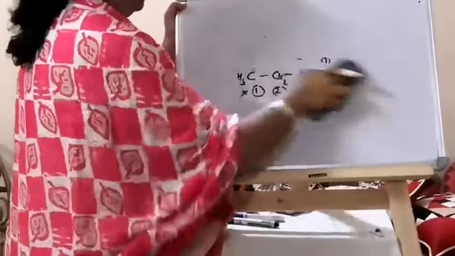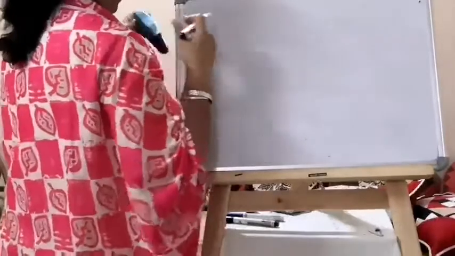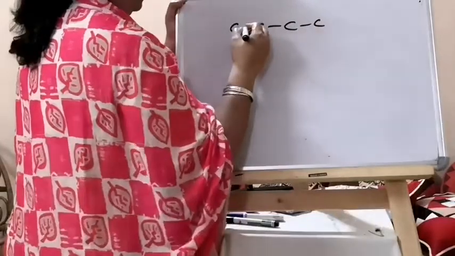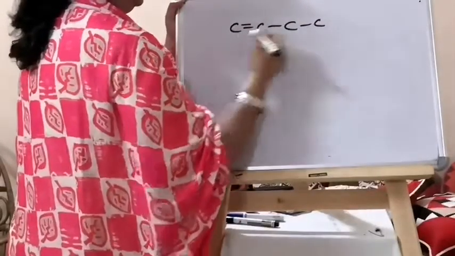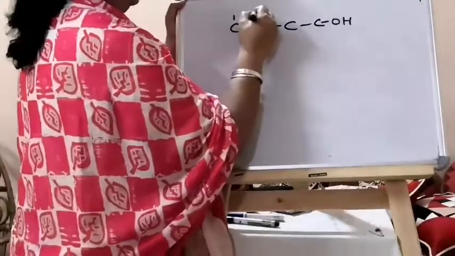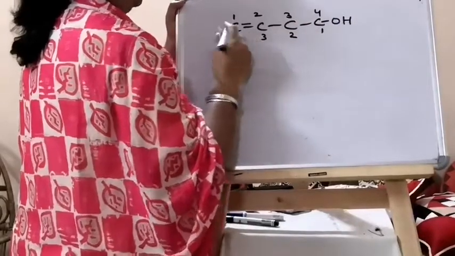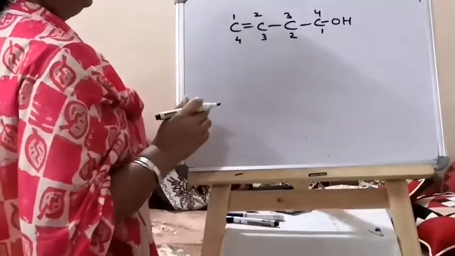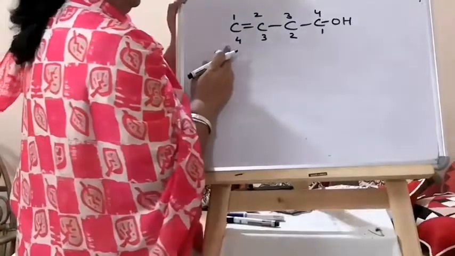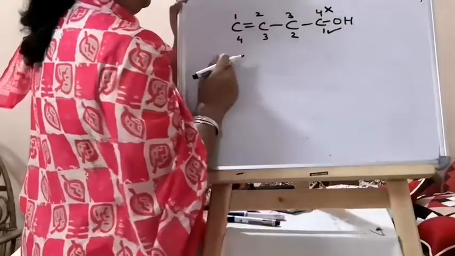Now, if you have a double bond on one side and a functional group on the other side, so here 1, 2, 3, 4, or 1, 2, 3, 4. In this case, the preference will go to the functional group, not to the double bond. So this numbering is correct, this numbering is wrong.